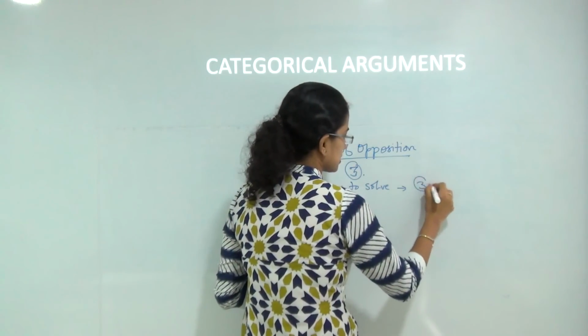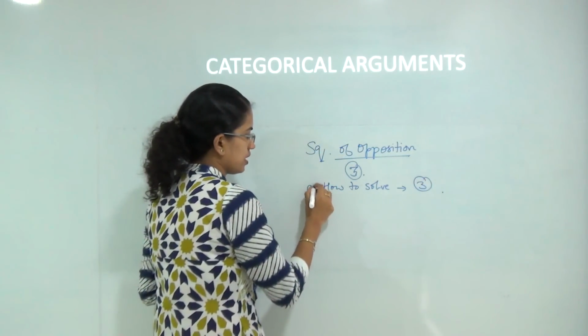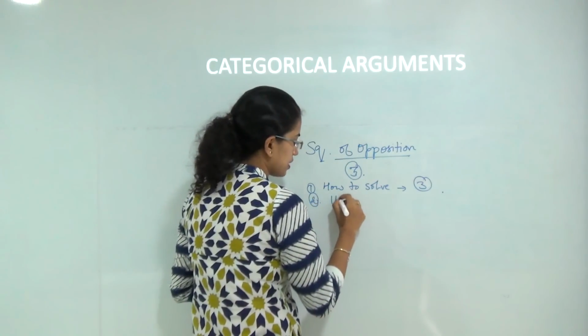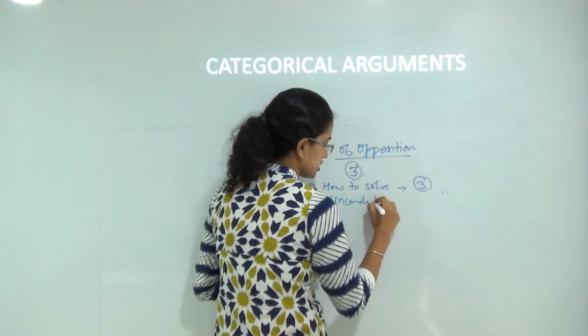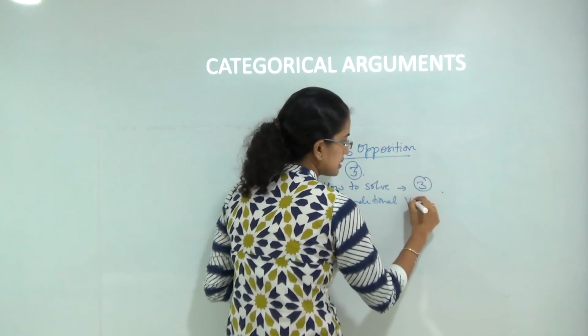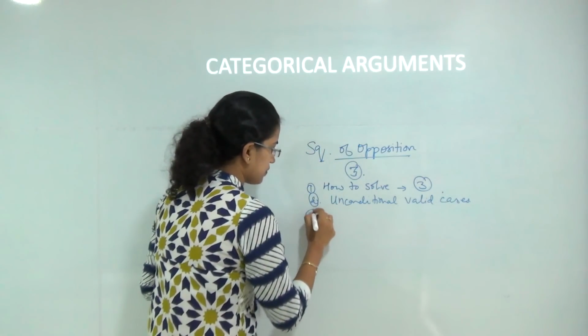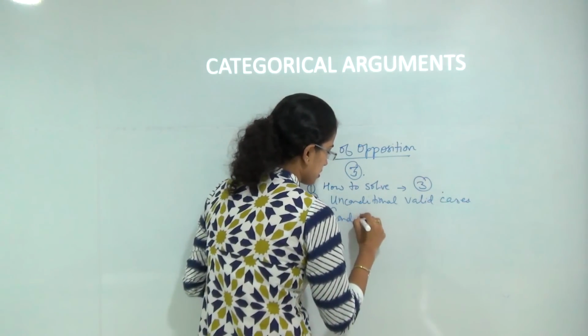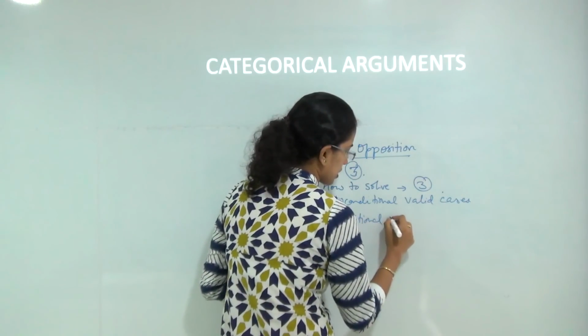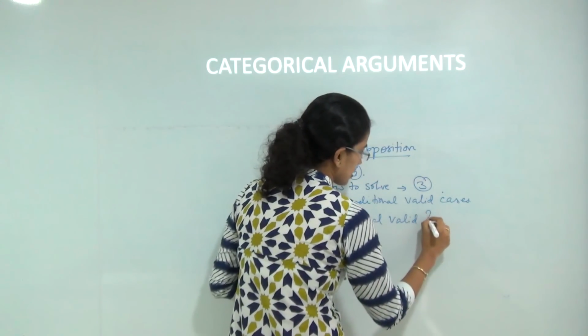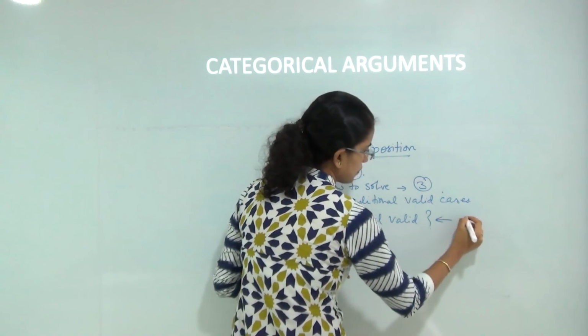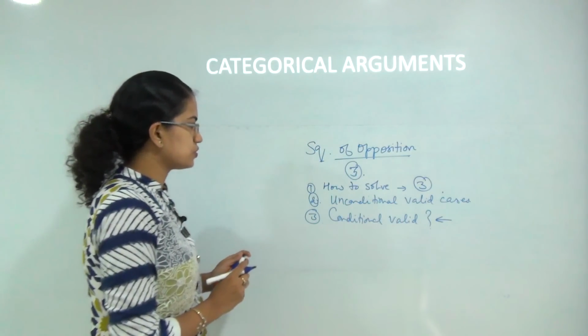We would discuss just three cases today. In the next class, we would refer to other unconditional valid cases. And thirdly, we would deal with conditional validity, or conditionally valid cases. This is again a very confusing section for most students.